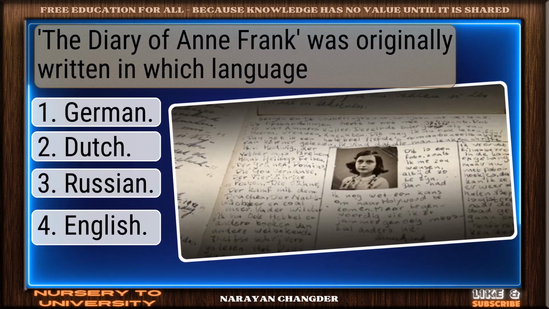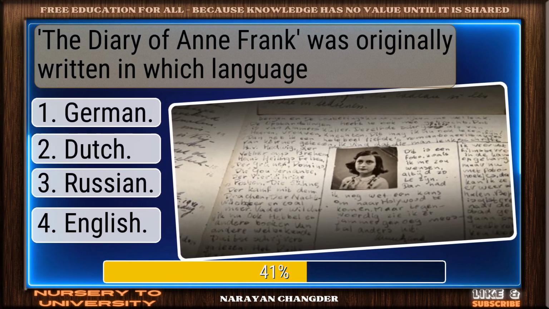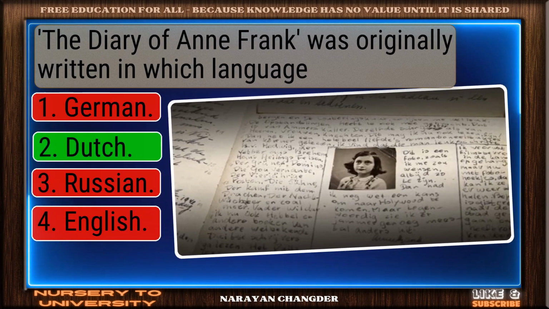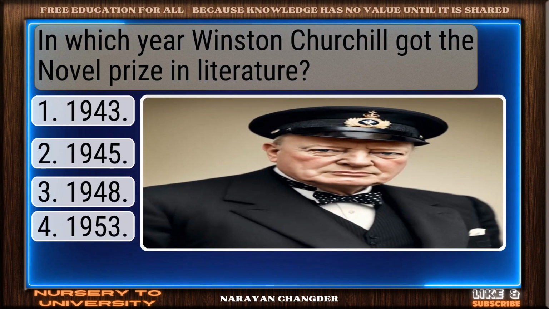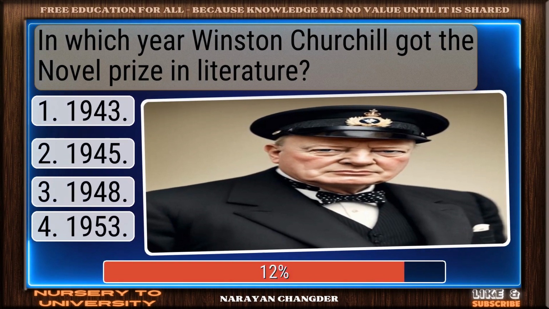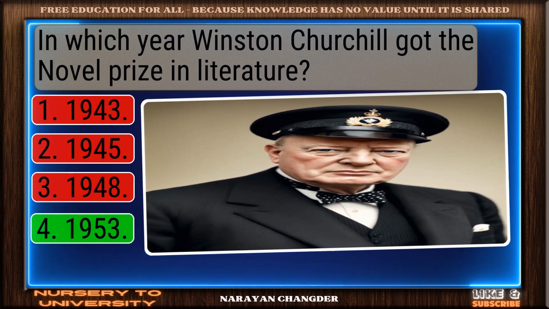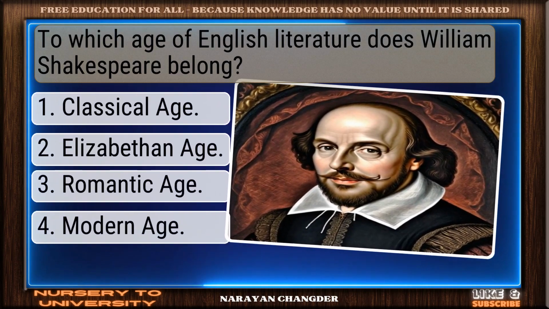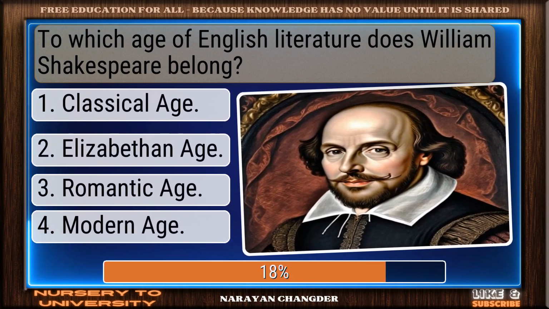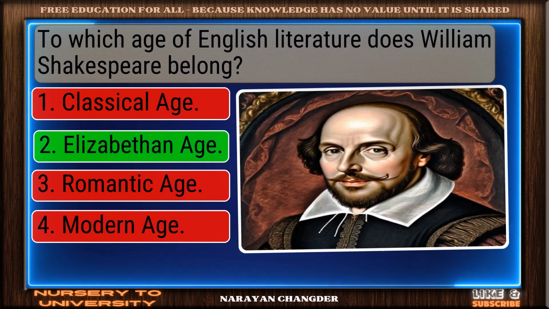The Diary of Anne Frank was originally written in which language? Perfect. Dutch is the one. In which year did Winston Churchill get the Nobel Prize in Literature? Well picked. 1953. To which age of English literature does William Shakespeare belong? Well done. Elizabethan age is right.